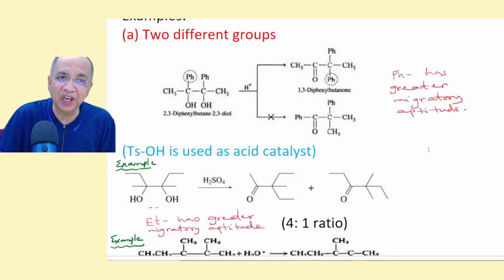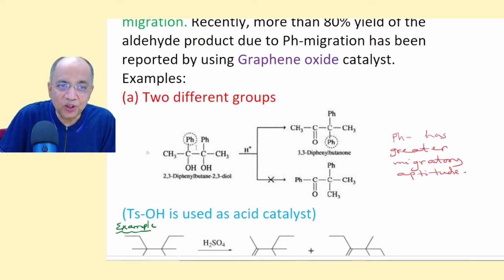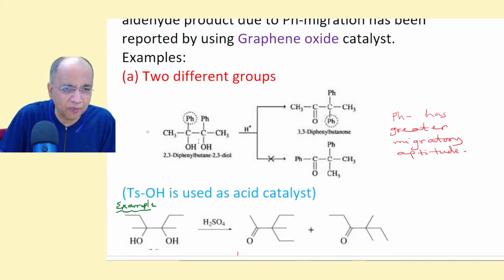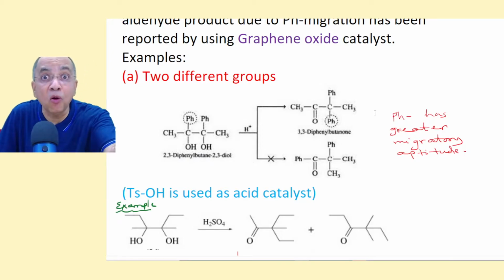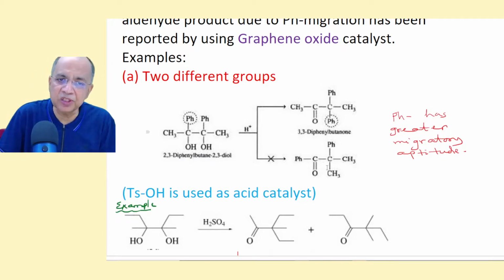I show you different data. Now, here two different groups are there. Unlike pinacol, there are phenyl and methyl. Since this is a symmetrical structure, the carbocation can be formed anywhere. For example, if the carbocation is formed here, the phenyl group migrates, because out of phenyl and methyl, undoubtedly phenyl has a greater migratory aptitude. While analyzing the product, it has been found this has been formed with above 90% abundance. This is less than 10%, so almost nothing. So phenyl has a greater migratory aptitude than methyl.